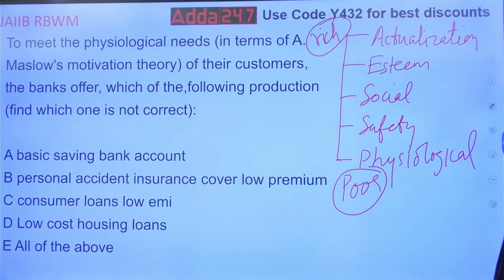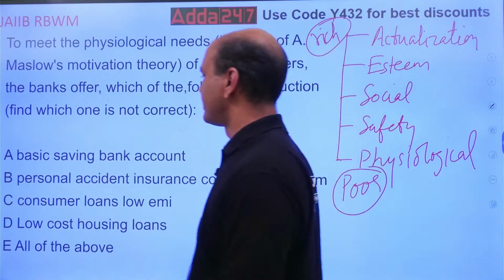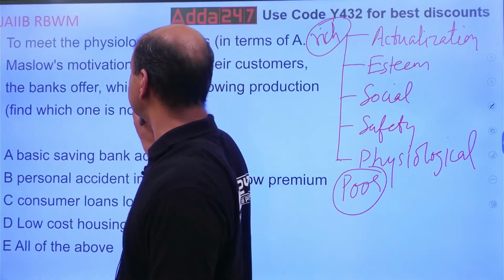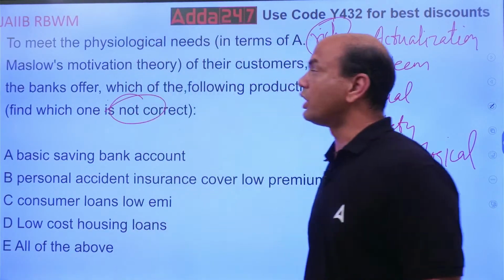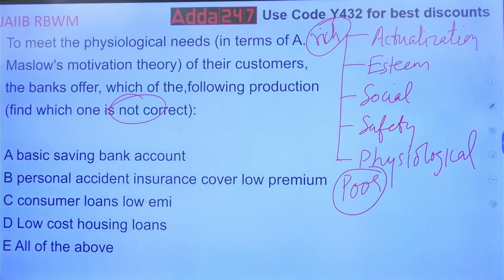Okay. To meet the physiological needs of the customers, bank offers which of the following products? Basic savings bank account. See here, which of them is not correct? Kindly note. Not correct. Focus on the question. Every line of the question is important. So what is it? Basic savings account, personal accident insurance cover, low premium, consumer loans, low EMI, low cost housing loans. You want not correct, huh?